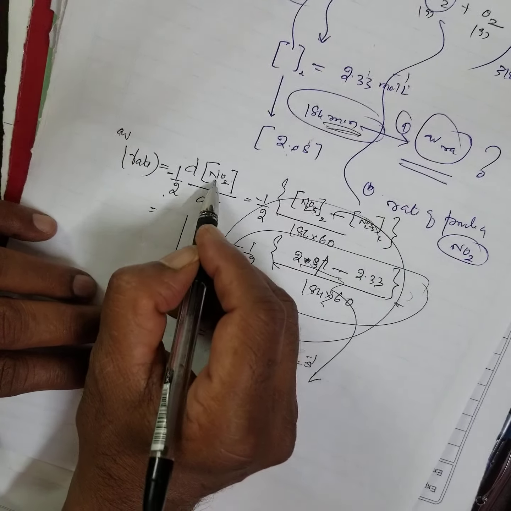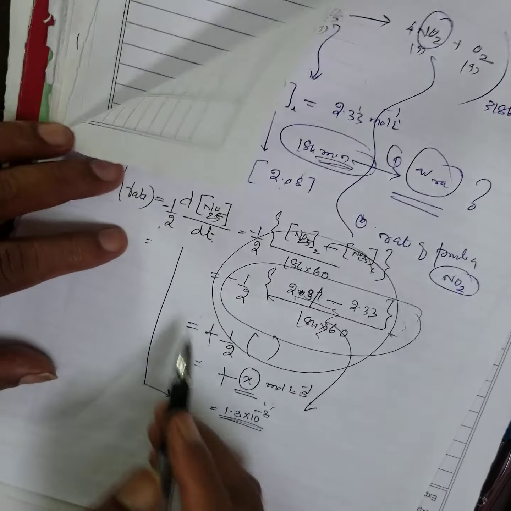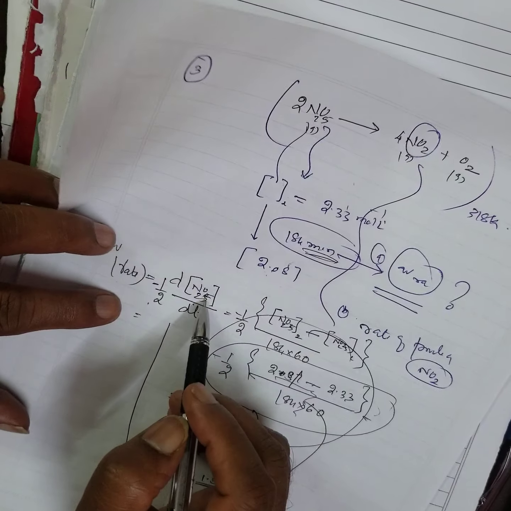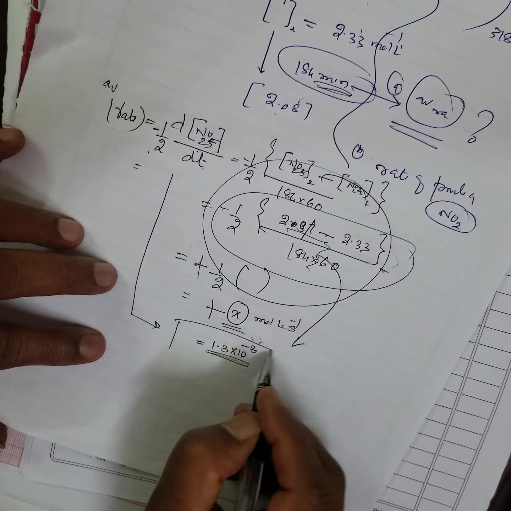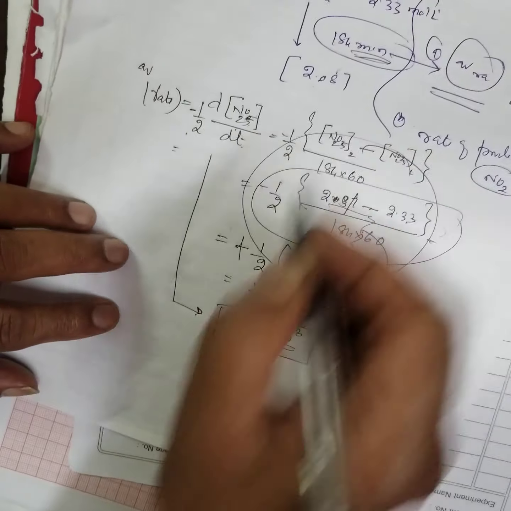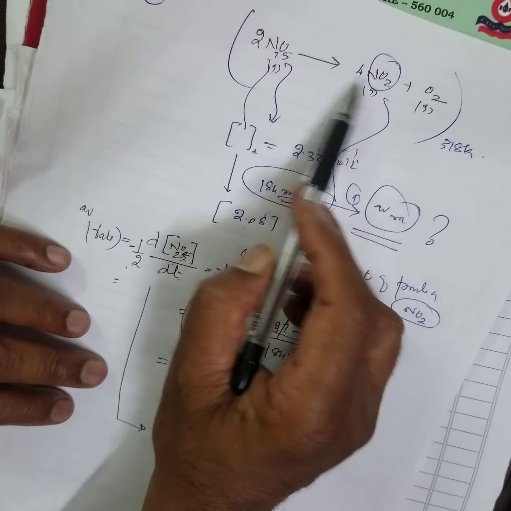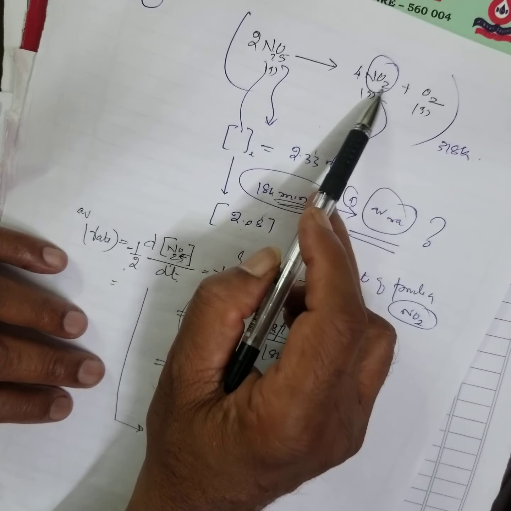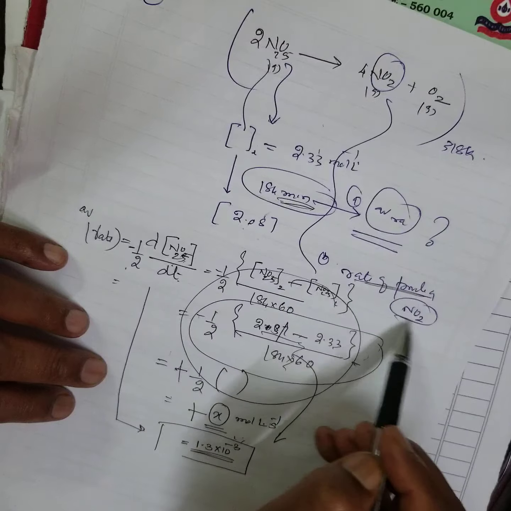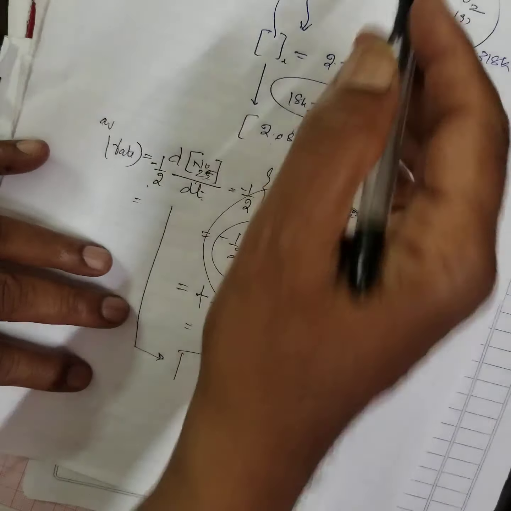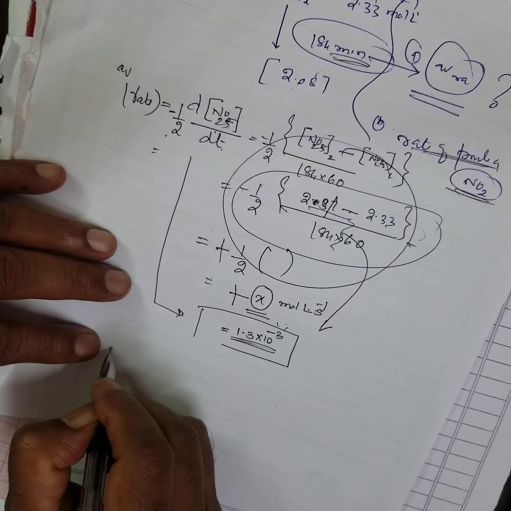That means the average rate is for N2O5 here. Now, I want to calculate the rate of production they are asking, for 4 moles. First I will calculate for 1 mole. According to the rate, what is the formula?